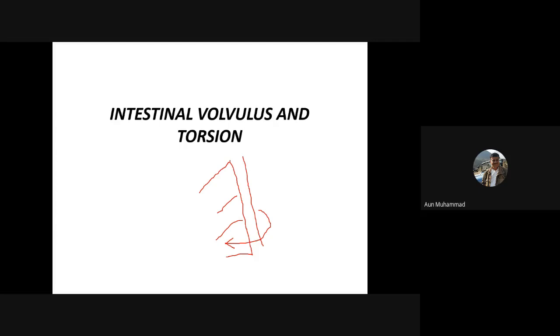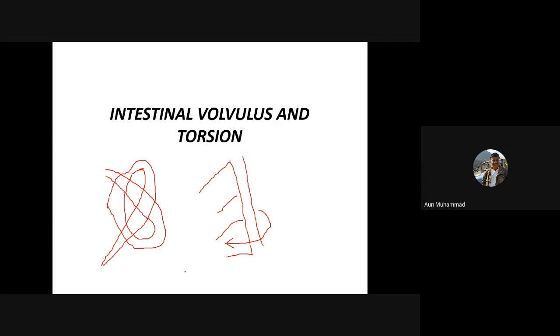Now, the consequences of the disease. What happens when there is twisting, torsion or volvulus formation? Usually these two terms, torsion and volvulus, are used interchangeably, but there is a little difference. In volvulus formation, say this is the long small intestine, and it is twisted in the form of a loop like this. This sort of rotation is called volvulus.